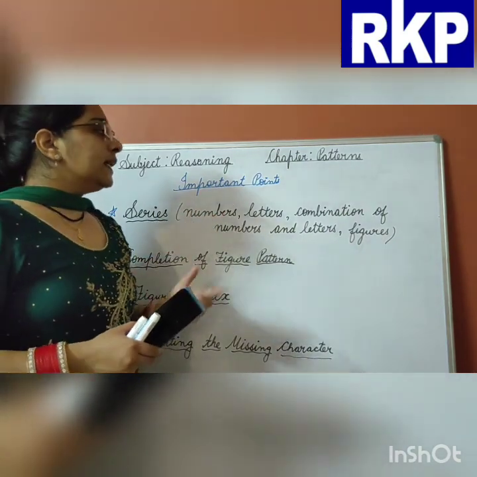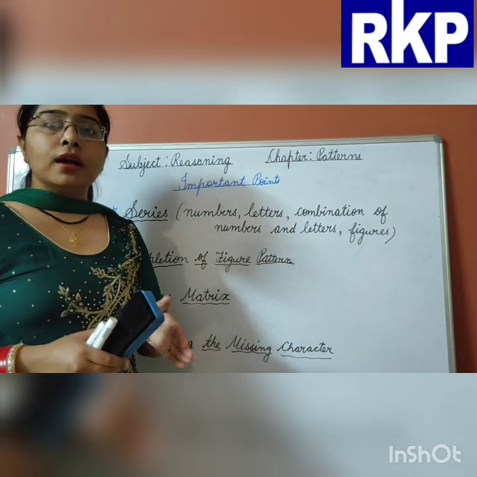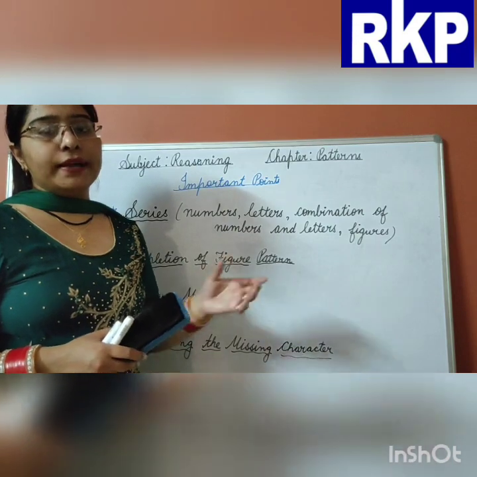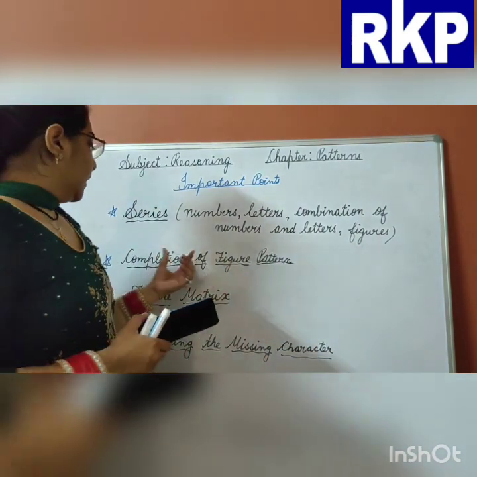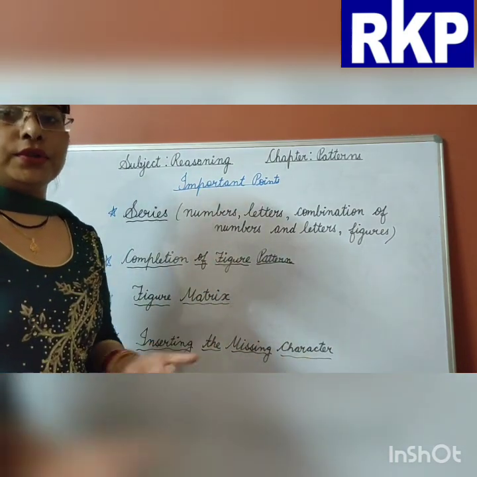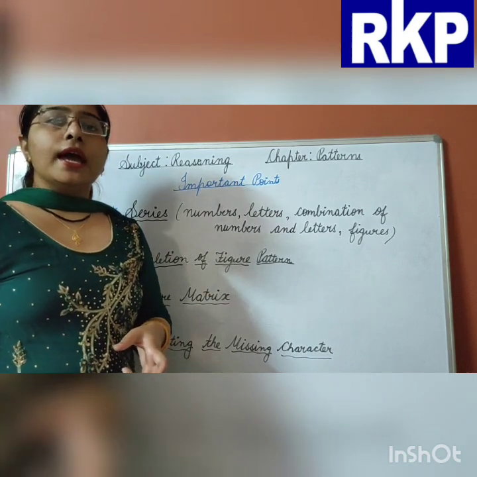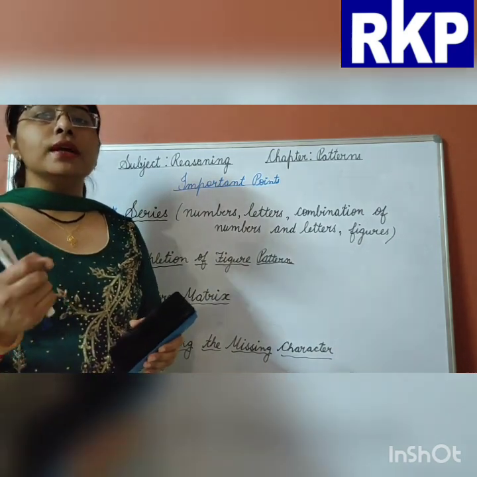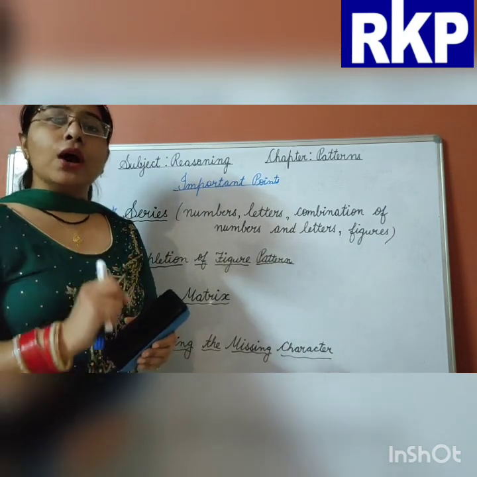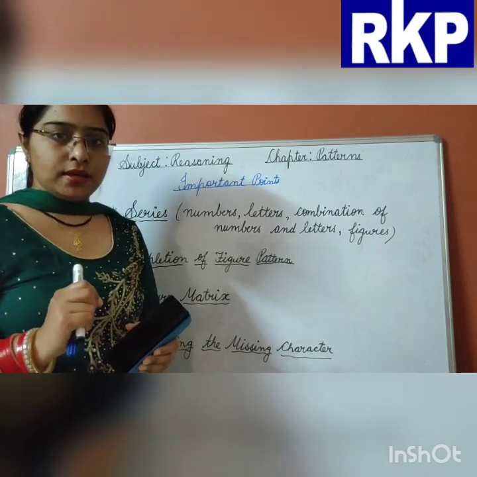If the series is related to letters, then how many letters are we skipping? After how many letters is the next letter there? Like this we have to find out the series. Completion of figure pattern. In these types of questions, figures are given to us, okay, and one figure will be missing, and we have to find out which one is the missing figure, and out of the options we have to find out the correct answer.